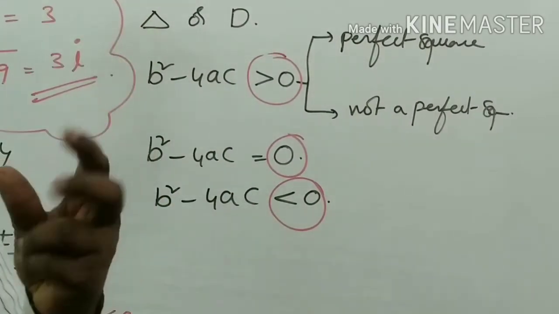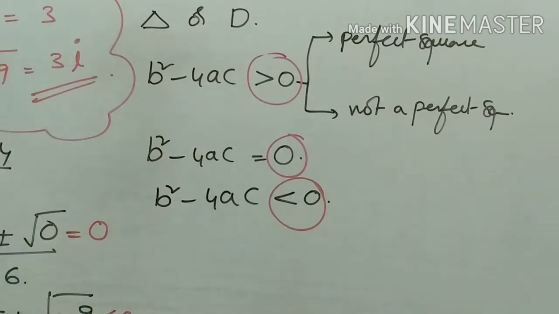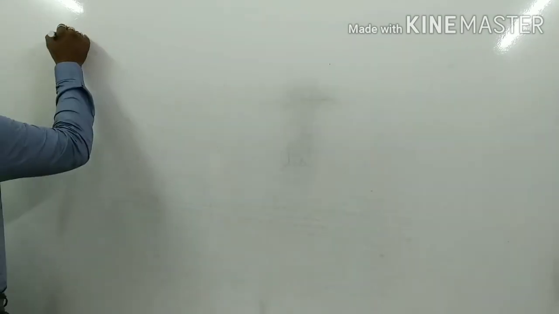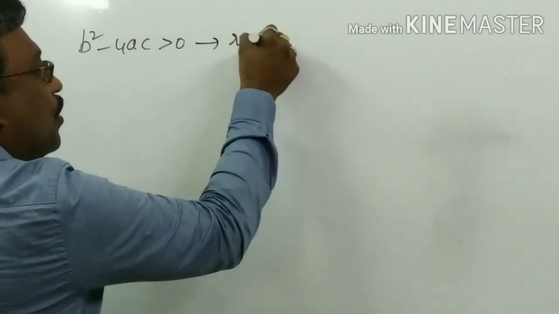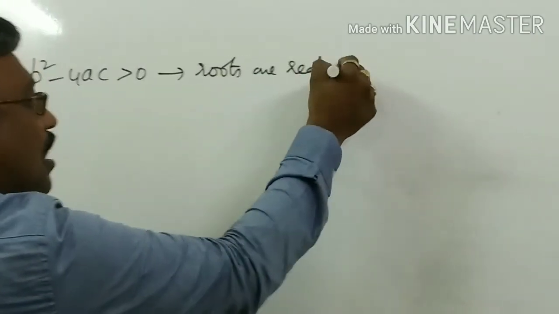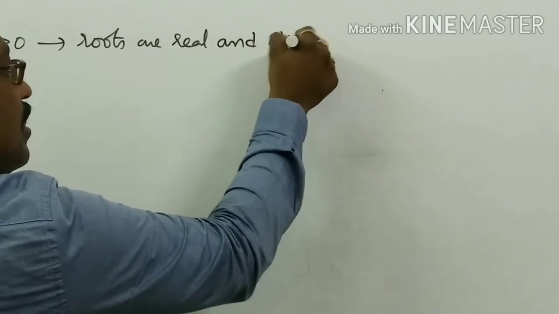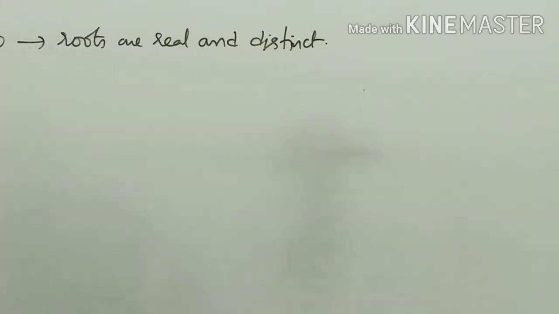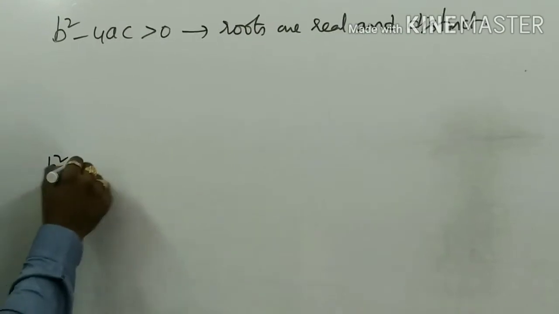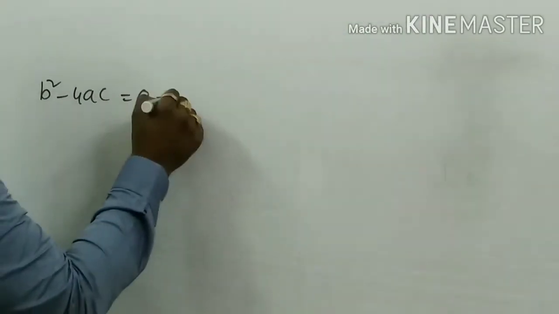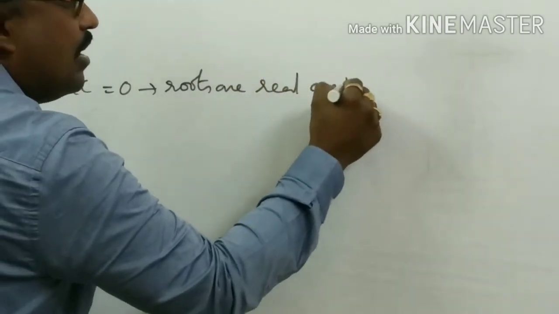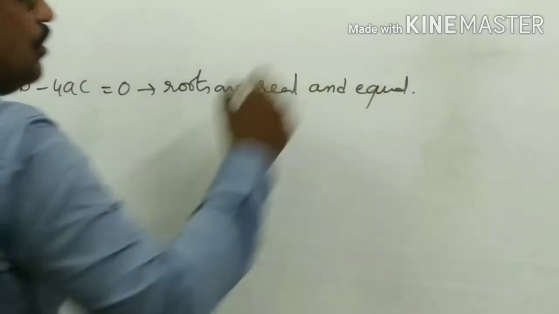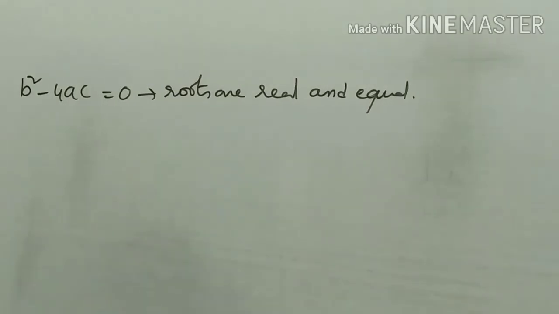What will happen in each case? We will discuss now. Okay, if b square minus 4ac value is greater than 0, then roots are real and distinct. If b square minus 4ac value is equal to 0, roots are real and equal.